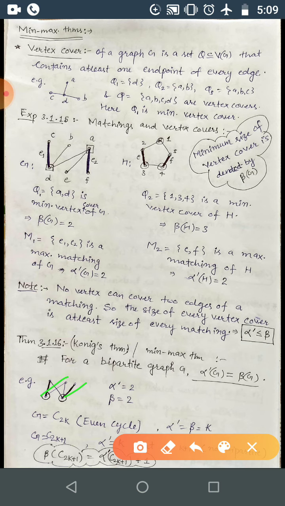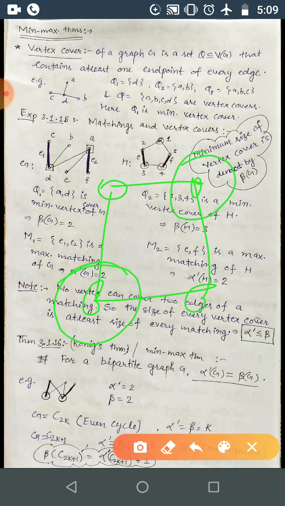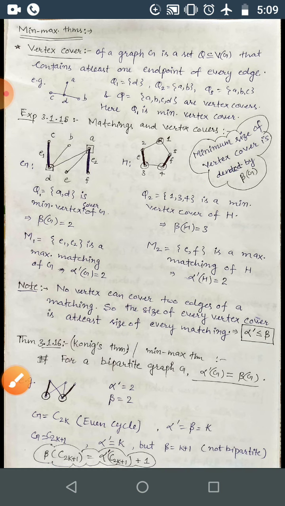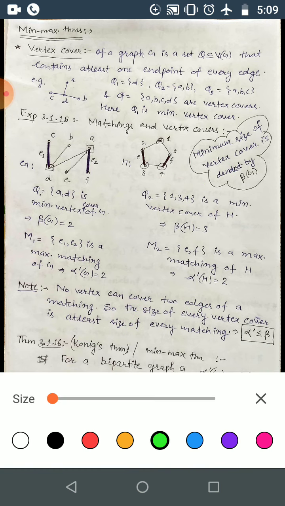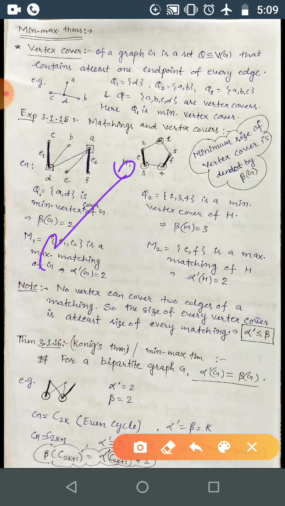Now an even cycle is also bipartite. For example, C4 is even. For this one, the vertex cover is this, correct, and the matching is one edge incident with each of these. So here it gives you 2 and 2 in the case of 4. What about the case of 6, C6?